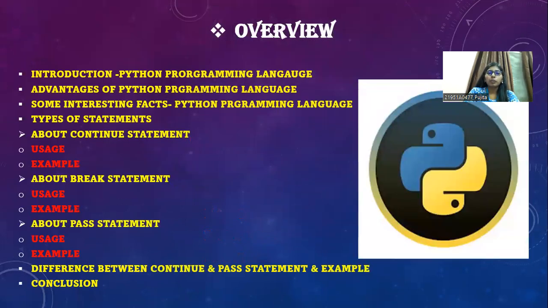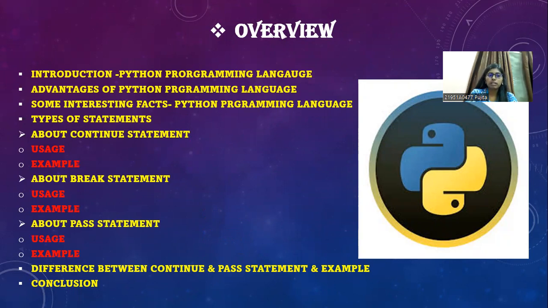I would like to give an overview of this topic. Firstly, we will learn about the introduction of the Python programming language, its advantages, and some interesting facts about it.